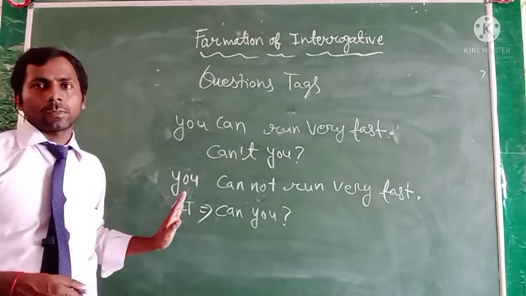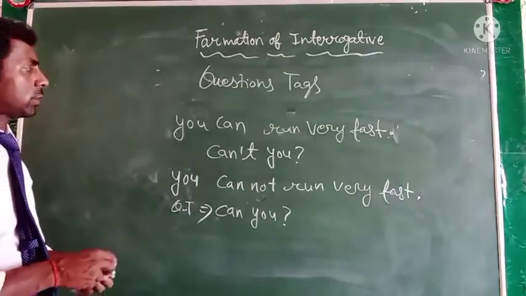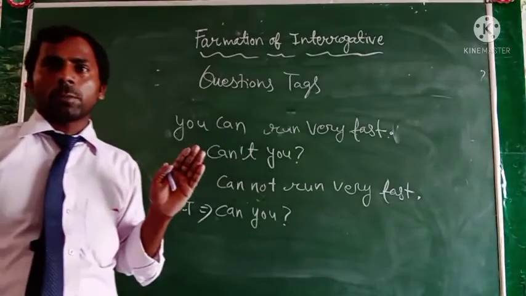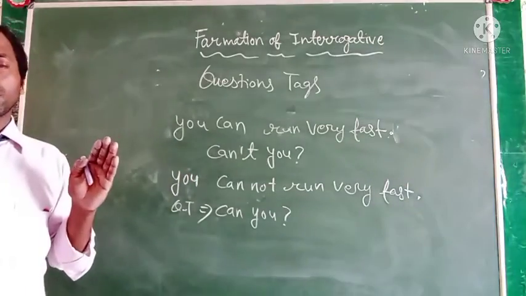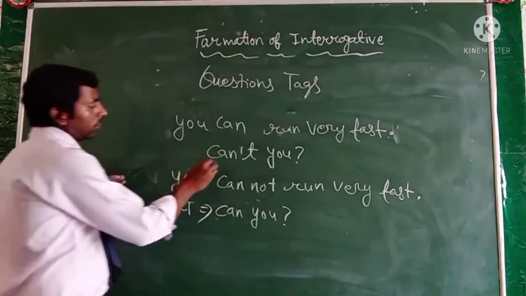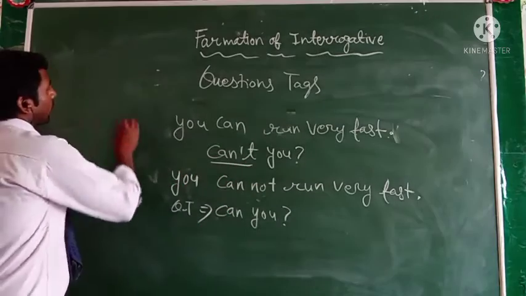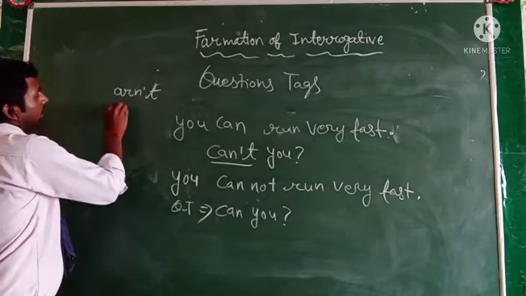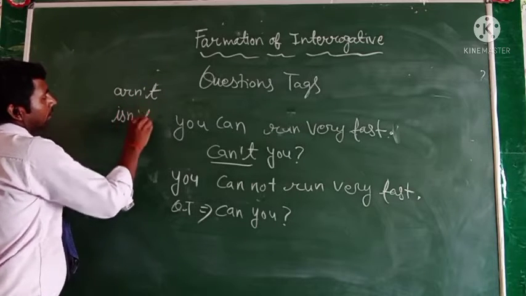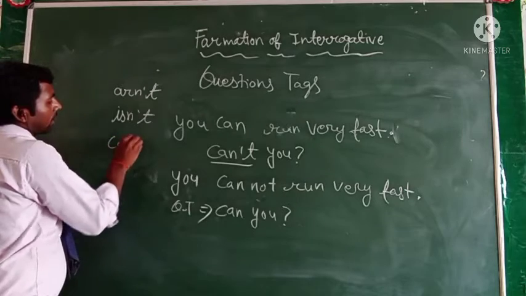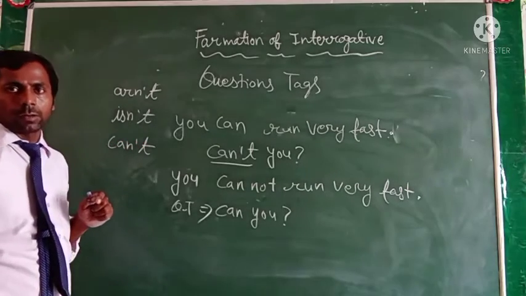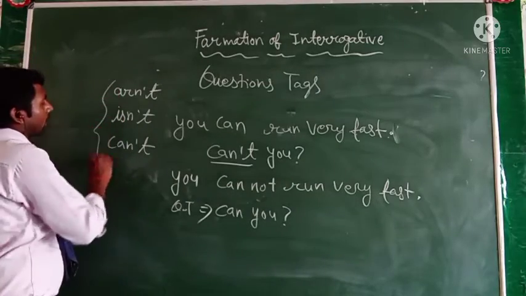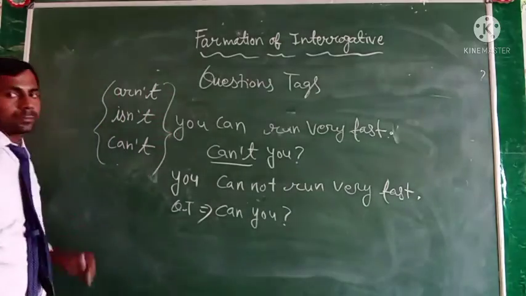Clear? And you always use the short form of the word. Just like that, if you have to use "are not," then "aren't." "Is not," "isn't." "Cannot," "can't." Such types of words you have to use in the question tag. Clear?